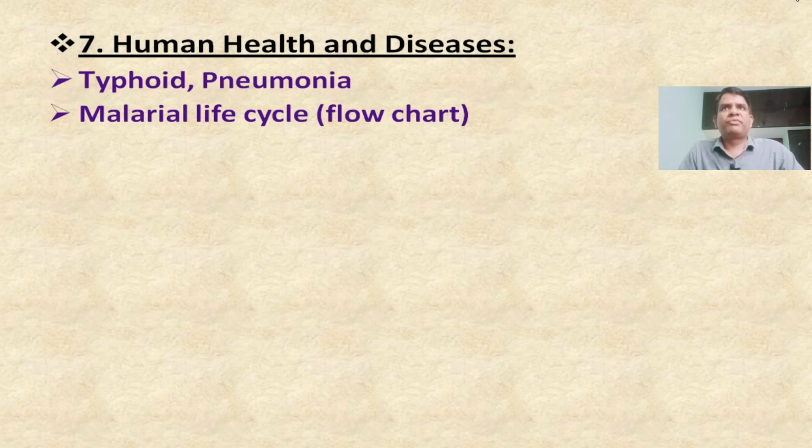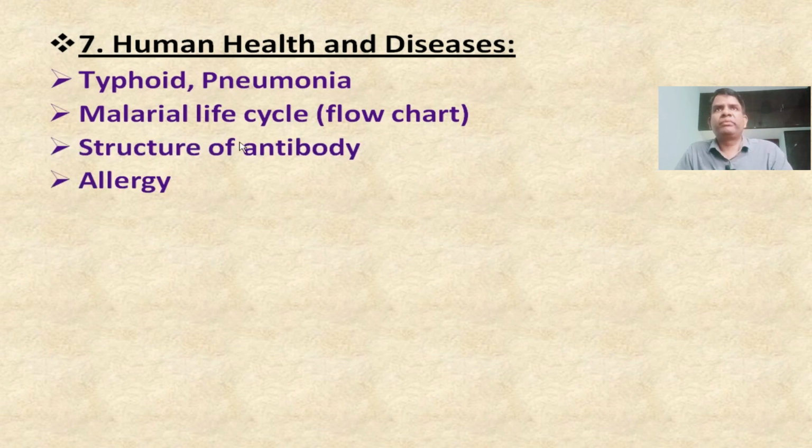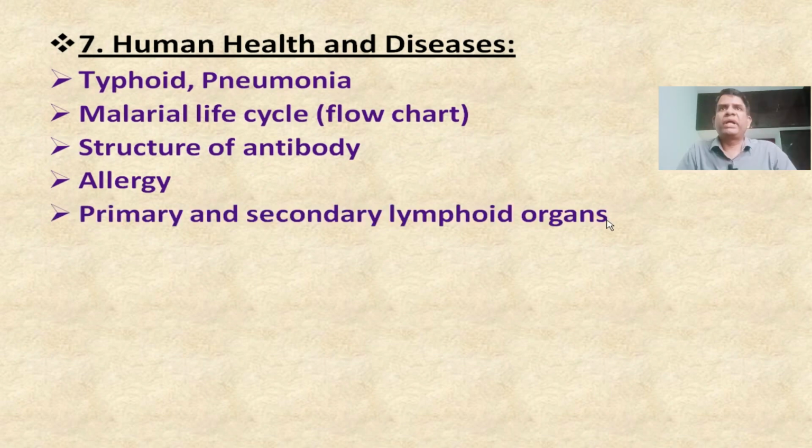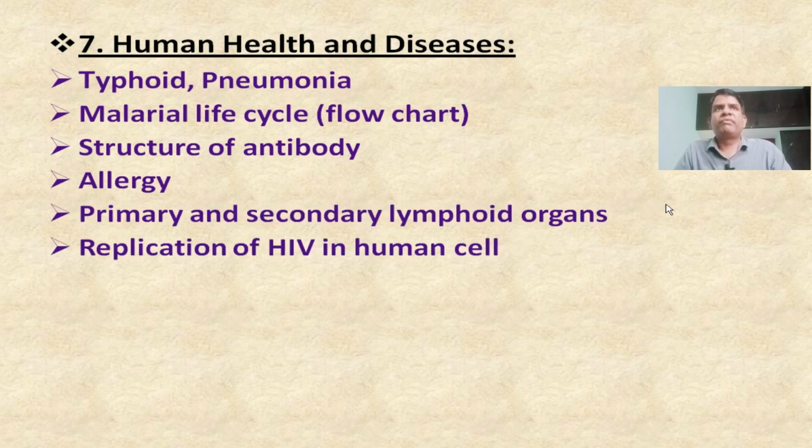Next topic, apart from this one, structure of antibody. The structure of antibody can also be asked for 5 marks. Next one, last time they asked in 2020 about allergy. This is also an important topic. And the next one, primary and secondary lymphoid organs. Replication of HIV in human cell, macrophages.